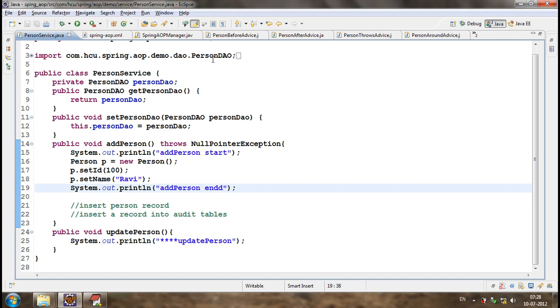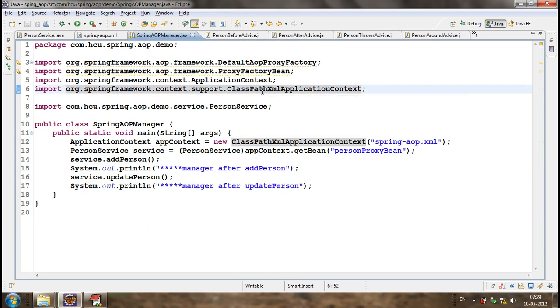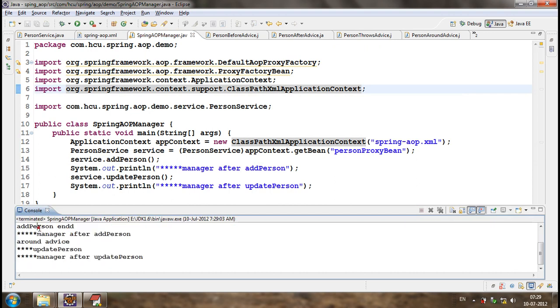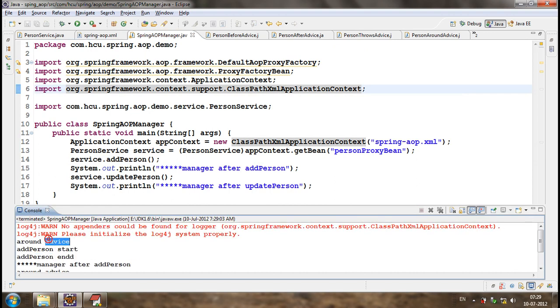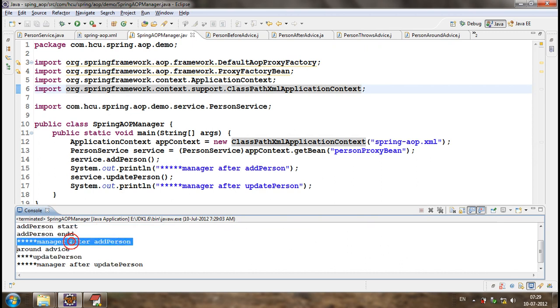Okay, now if I execute this, you can see that first the around advice on the service is executed, add person start and add person end. Then it comes back to the manager. Again around advice, update person is executed. Now, is this advice executed for all the methods of the service or only for a specific method?